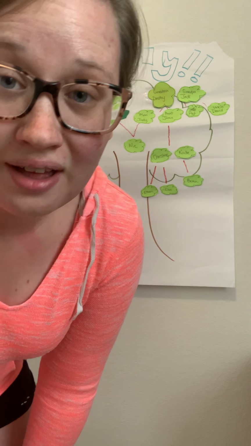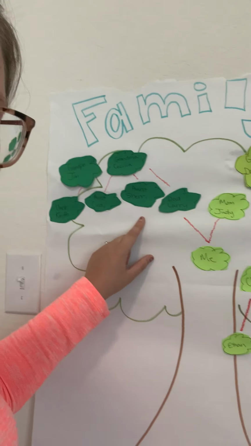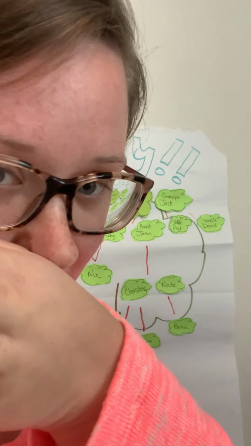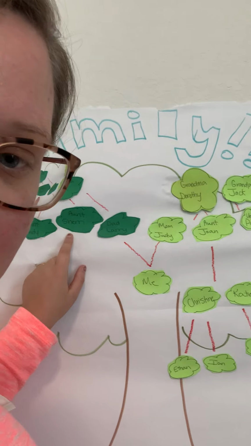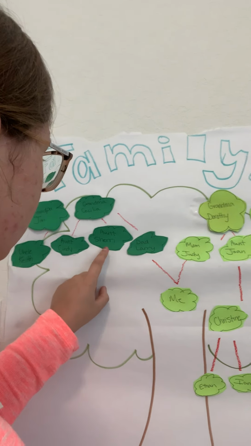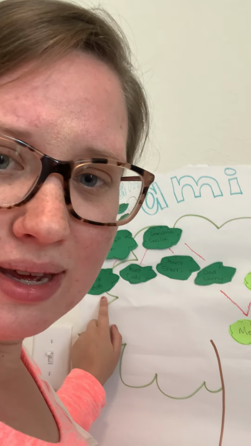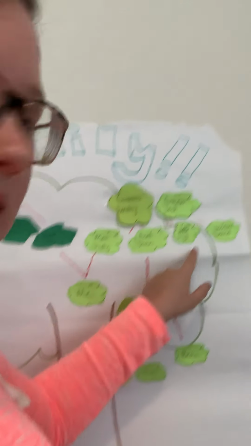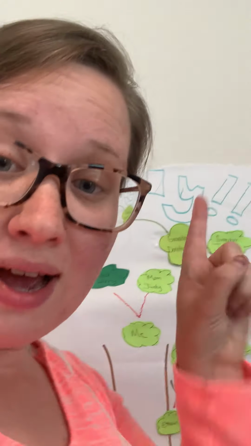You can add other people to your family tree because even though this side looks very plain, I didn't want to get too overwhelmed with all the people. But if you'd like to, you can go into more detail because my Aunt Sherry has 2 kids. My Aunt Cindy has 2 kids. And I'm not too sure about my Uncle Keith. I don't know. I'll have to do more research. But of course, my Uncle Pat has 4 kids. And my Uncle David has 1 kid.